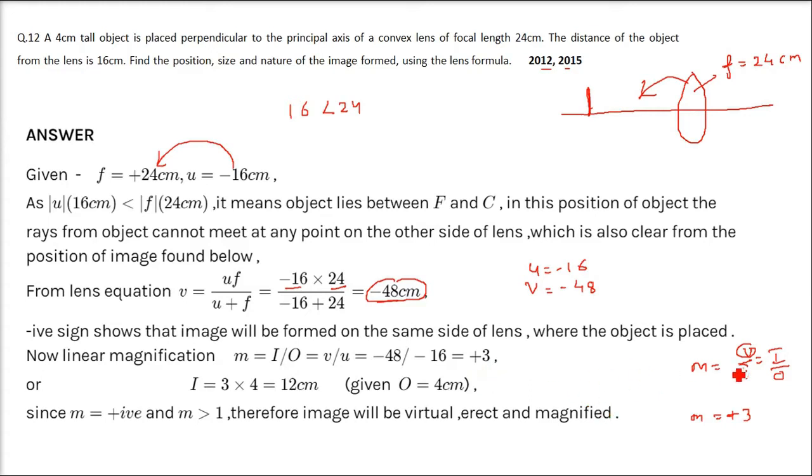And how about I? I by O is 3, so I can be found using O into 3, and O is nothing but 4 centimeter initially. 4 into 3 is going to be 12 centimeter. Since M is positive and also greater than 1, the image will be virtual, erect and magnified.